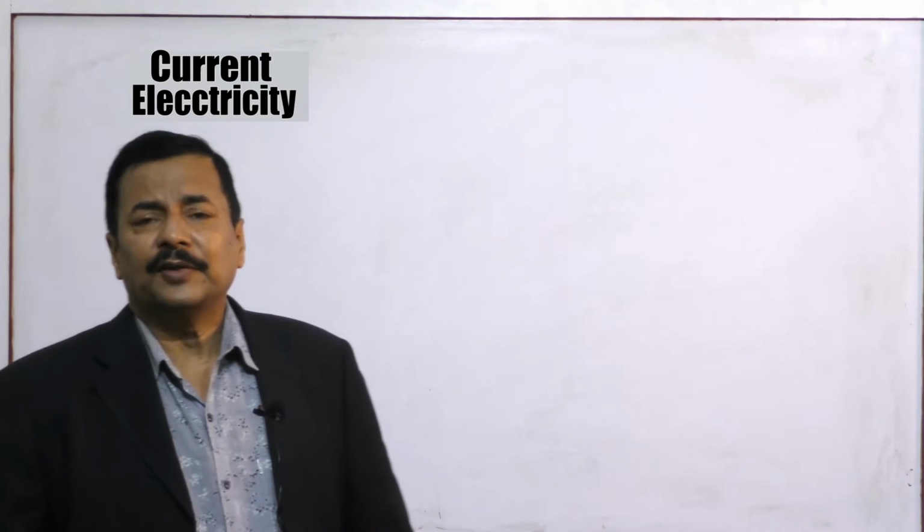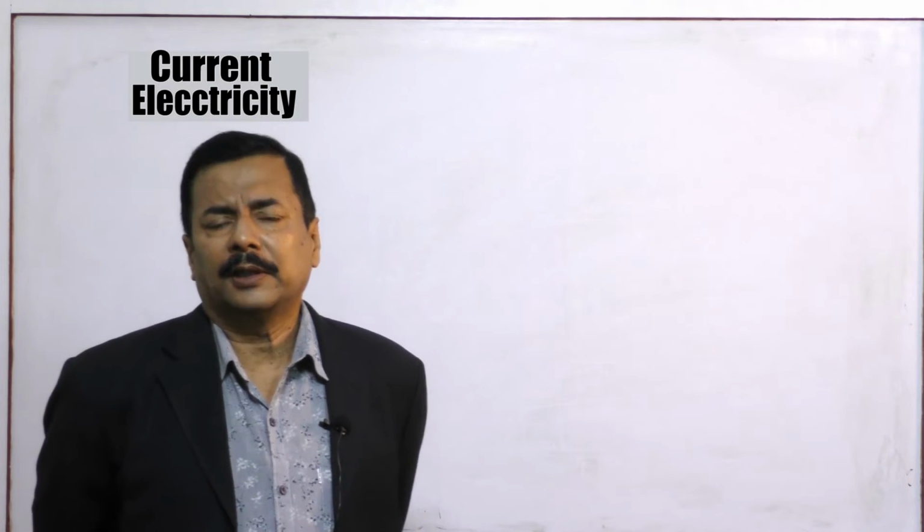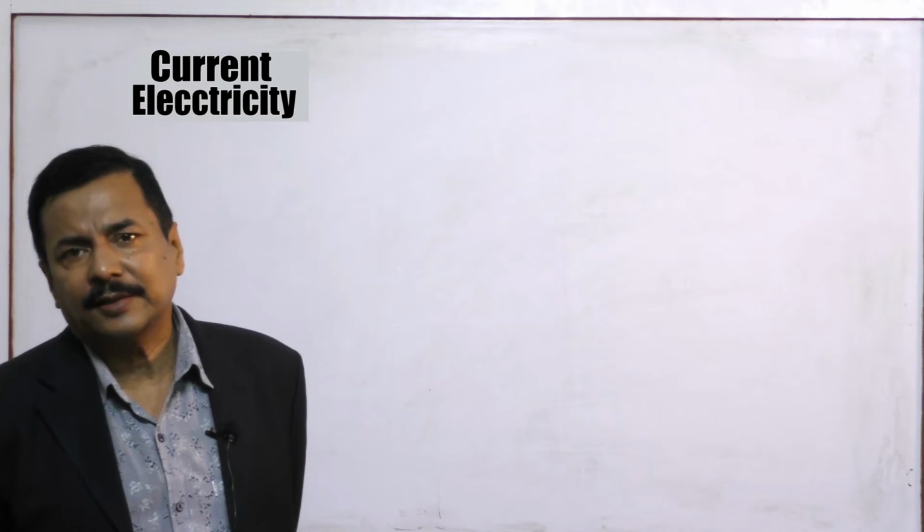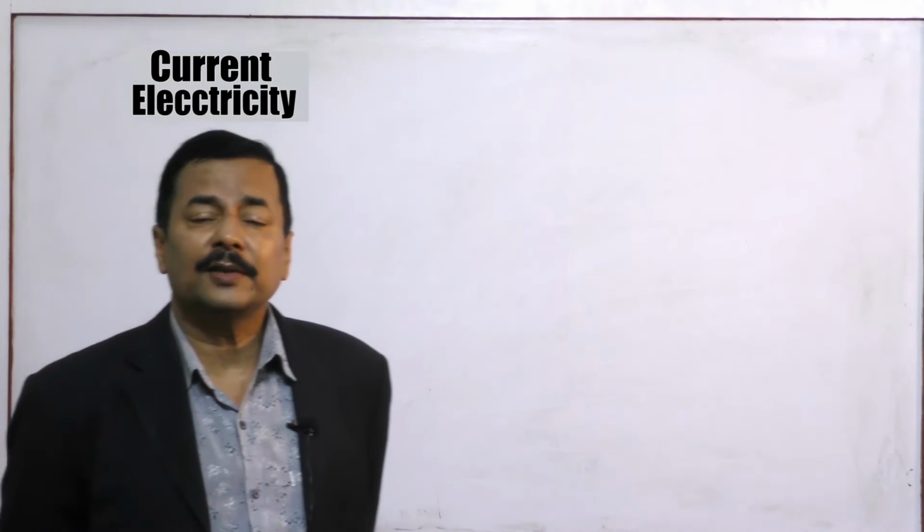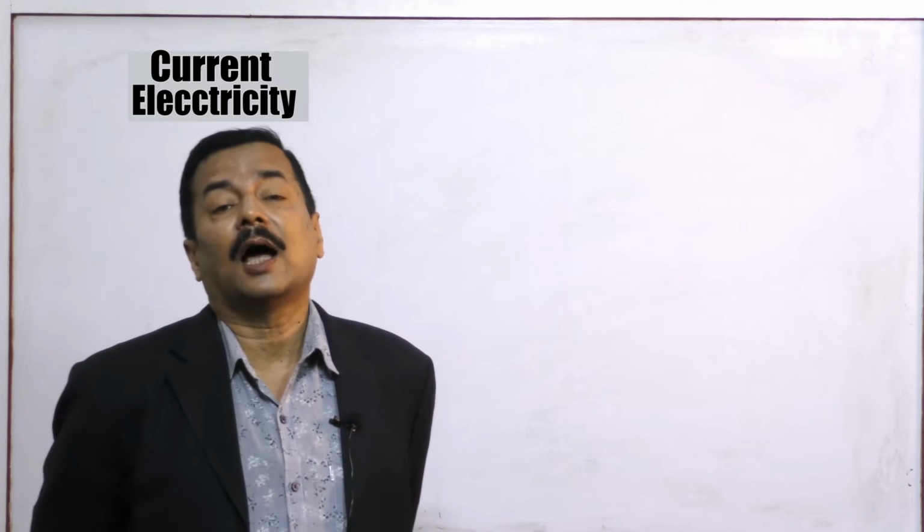Now we have seen the effect of temperature change on resistance and resistivity, but the question arises: if we want the numerical value, then how can we find it?